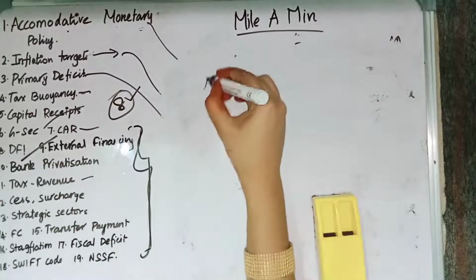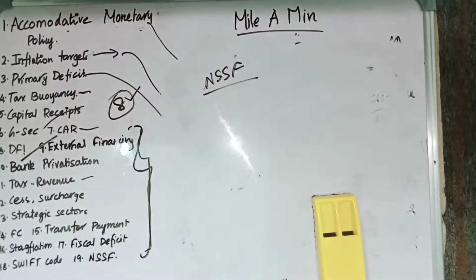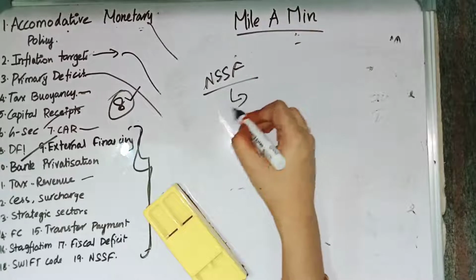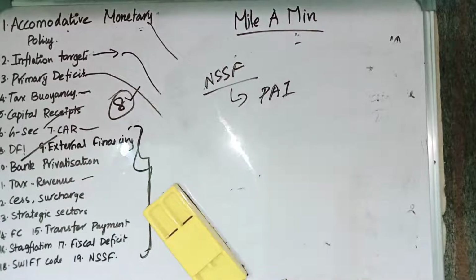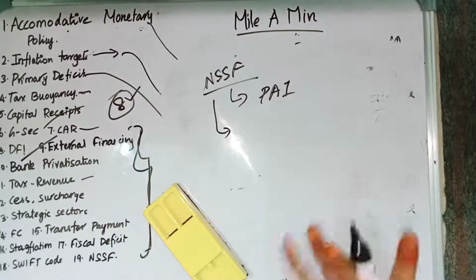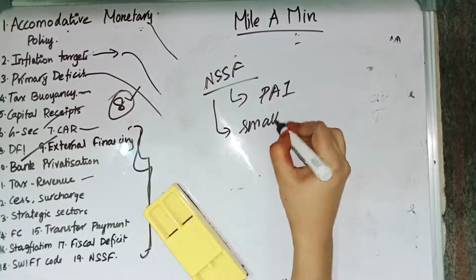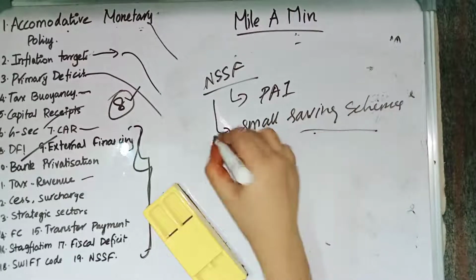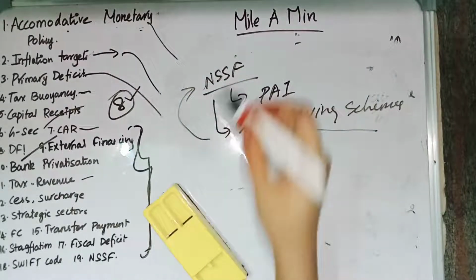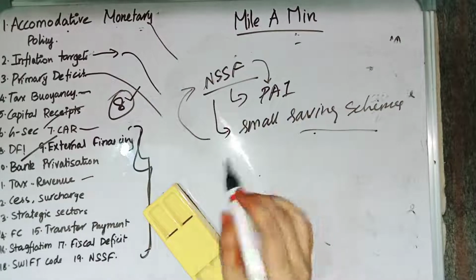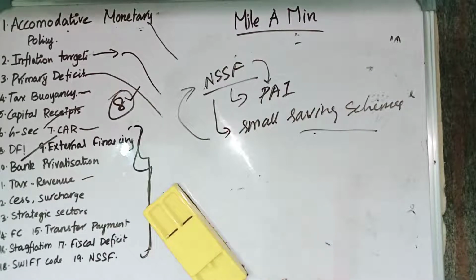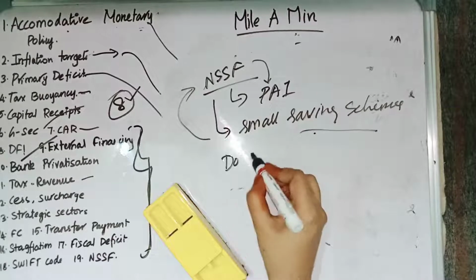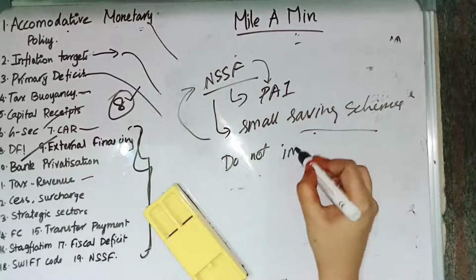Then we have NSSF. NSSF stands for National Small Savings Fund. The National Small Savings Fund comes under the public account of India. The money which you are depositing in the small savings schemes will be credited to this NSSF. As it is in the public account of India, the transactions through this NSSF do not impact the fiscal deficit.